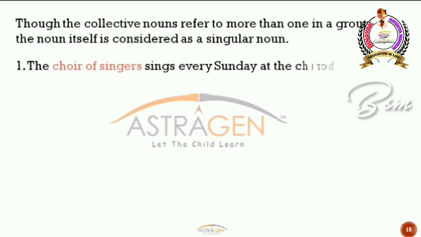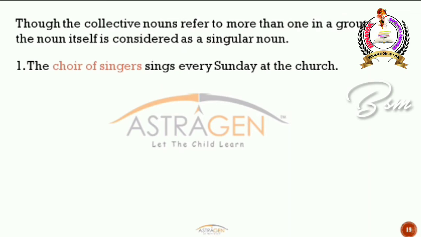For example, the choir of singers sings every Sunday at the church. So what is happening here? Choir of singers is nothing but a collective noun. So that's the reason why I am using that collective noun as a singular noun, and that's the reason why I have used a singular verb there. So the choir of singers sings every Sunday at the church. So always remember, when you have a singular noun, then you have to use a singular verb. When you have a plural noun, then you have to use a plural verb.